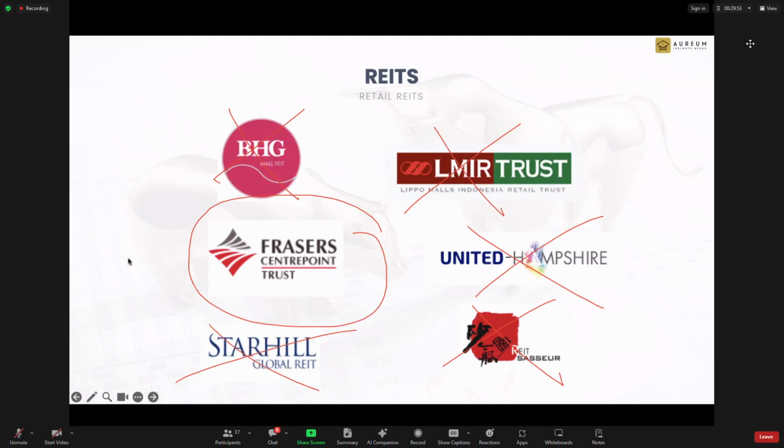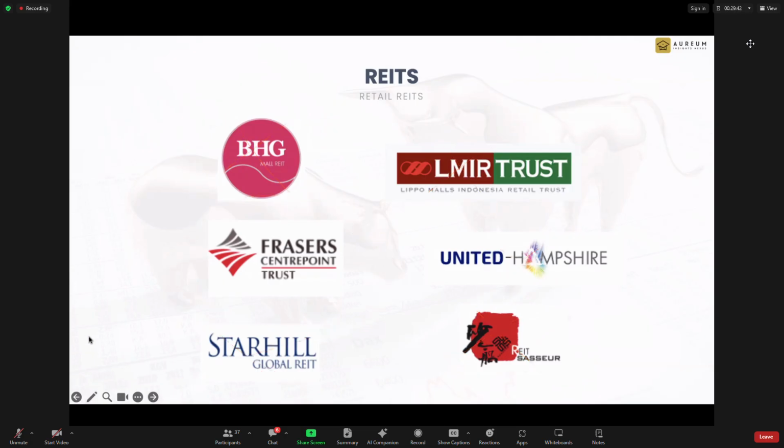And thus, in the end, if you ask me to zoom in on retail REITs just based on this, there is only one choice to look at, which is Frasers Centrepoint, which has proven that it has a very good track record.